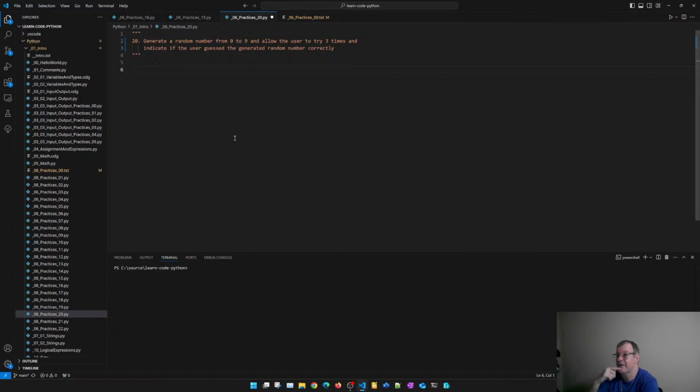So in this day's class, it's like this: generate a random number from 0 to 9 and allow the user to try 3 times and indicate if the user guessed the generated number correctly. This is a very common thing, a guessing game, and that's good because it's interesting.